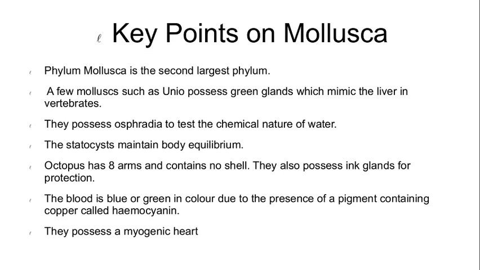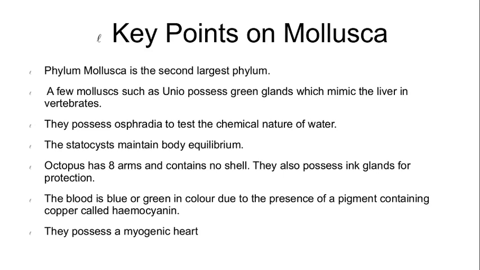The key points of Mollusca. The key point means a special character of Mollusca which is found only in this phylum. Phylum Mollusca is the second largest phylum. A few mollusks such as Unio possess green glands which mimic the liver in vertebrates. They possess an osphradium to test the chemical nature of water.